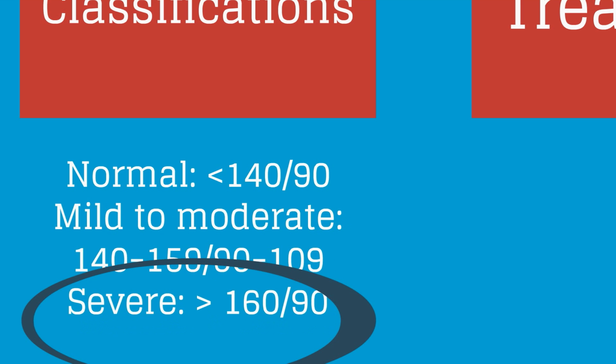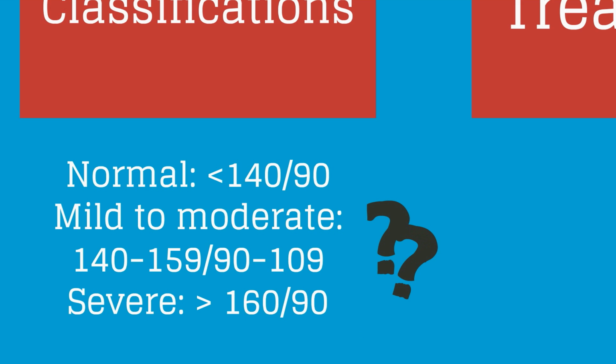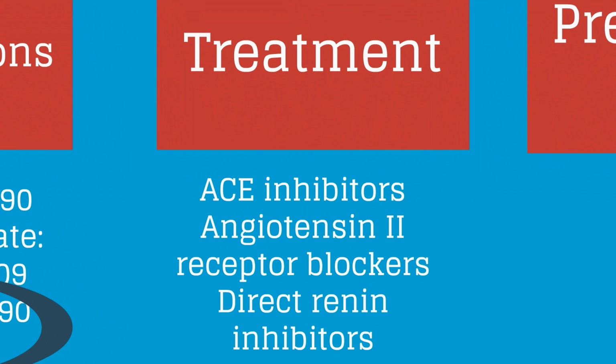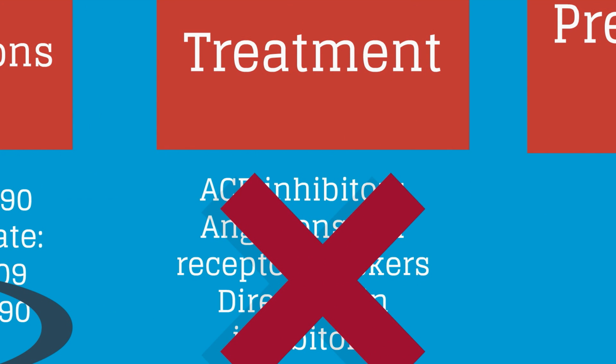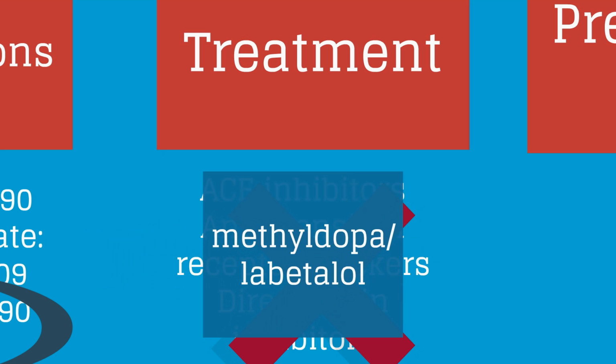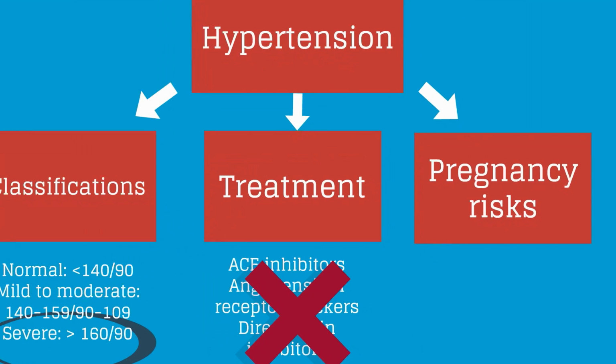We know that treating severe hypertension leads to a reduction in stroke risk. There is an unclear benefit of treating mild to moderate hypertension, for there needs to be a balance, as lowering maternal blood pressure too much reduces placental perfusion. The medication classifications of ACE inhibitors, angiotensin II receptor blockers, and direct renin inhibitors are contraindicated during all stages of pregnancy. Methyldopa and labetalol are safe and commonly used during pregnancy.